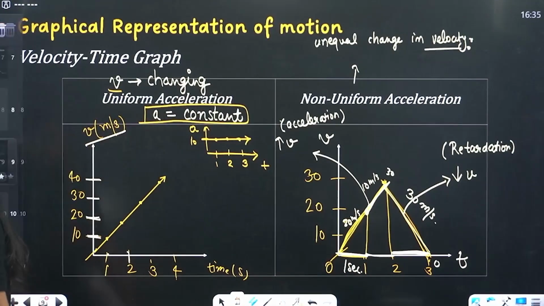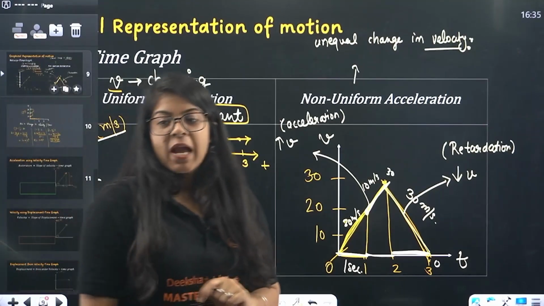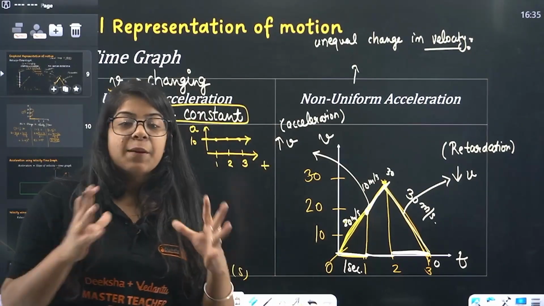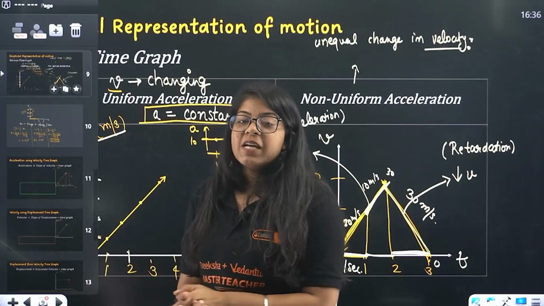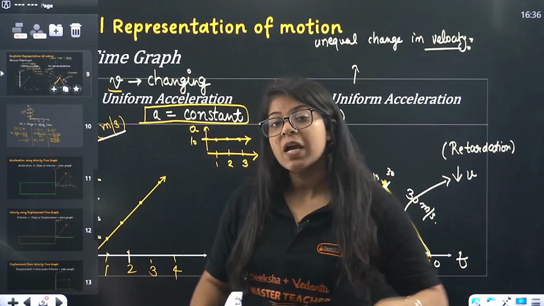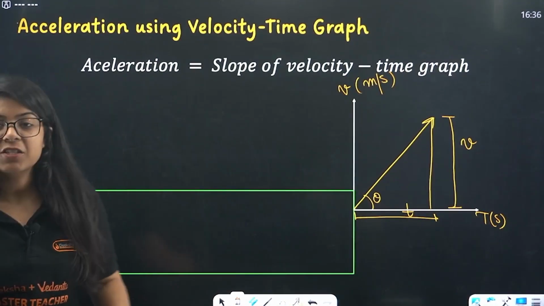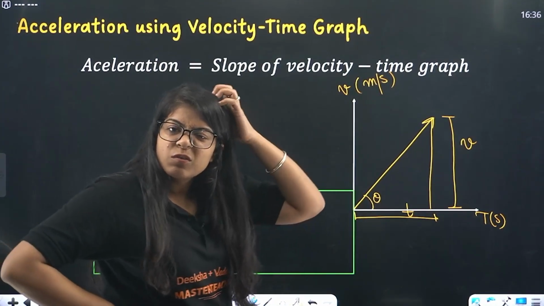Now beta, moving on, we have some very important things to do. After all these graphs, the main reason we are studying these graphs is to get conclusions, to find some terms. What are those terms? Let's see one by one. Now beta, this slide tells you acceleration using velocity time graph.